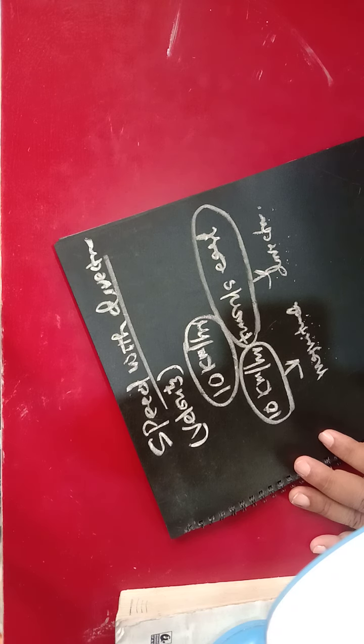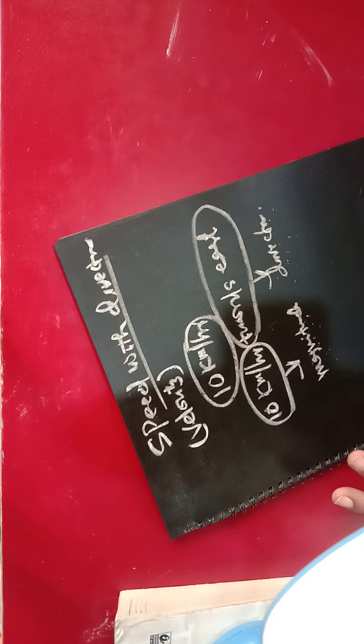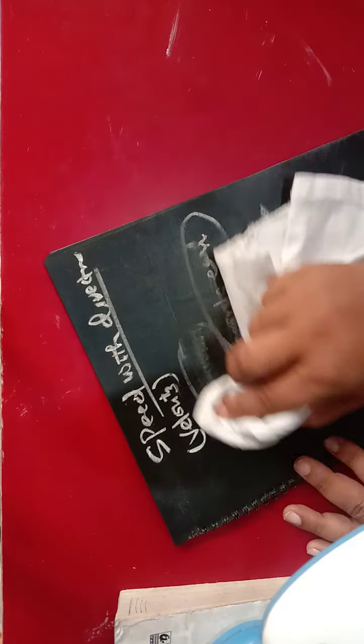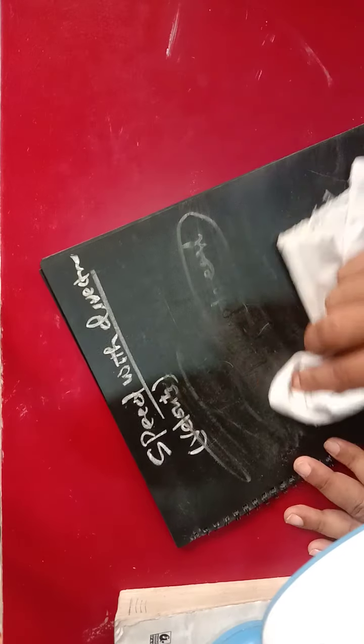So speed and direction, when direction comes in, in addition you will be relating to the displacement. So what is actually the speed? It is the time rate of change of displacement, the variation of displacement with respect to time.